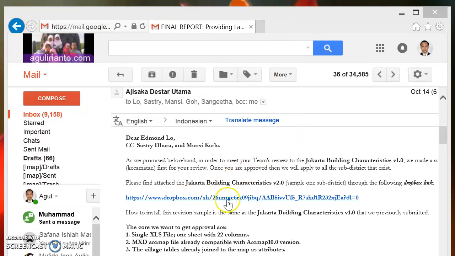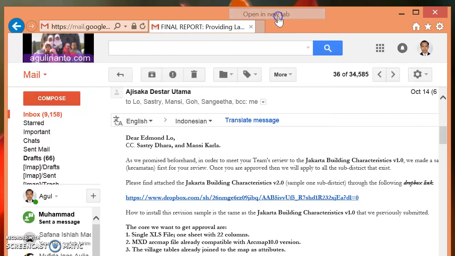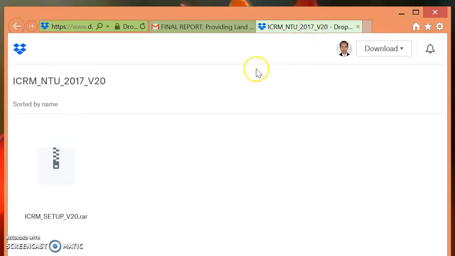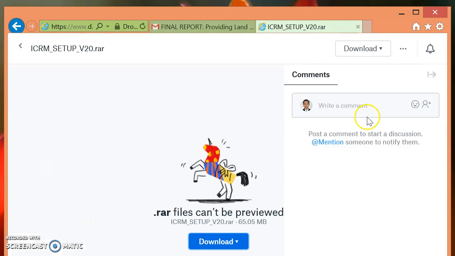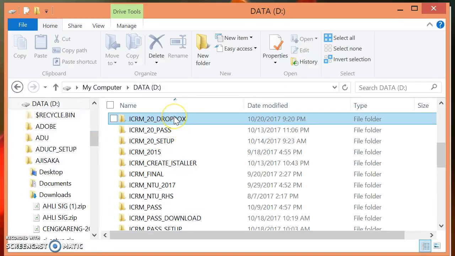Right mouse click the Dropbox link provided. This is the Dropbox link view after clicked. There is the ICRM_setup V2.0 file. Just download the file and save it to directory D, folder ICRM_20 Dropbox.